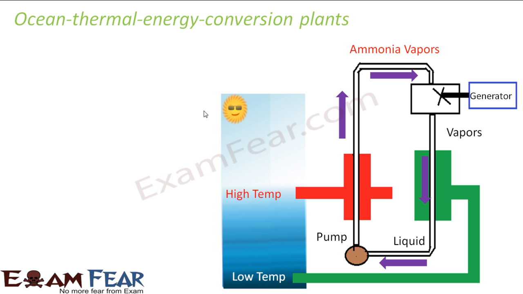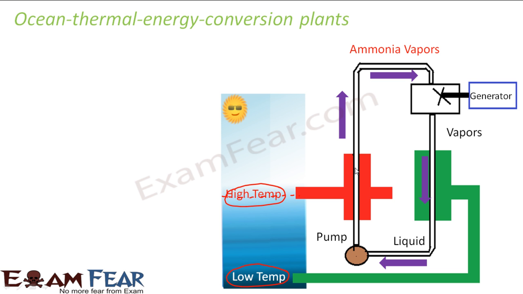So let us have a quick look at the ocean thermal energy conversion plants. This is a rough diagram which shows the basic working of an ocean thermal energy conversion plant. This is your ocean, and at the higher level, this is your sun. The sun will heat the surface of the ocean more. Therefore the surface is at a higher temperature, and deep inside the ocean the water is at a lower temperature.